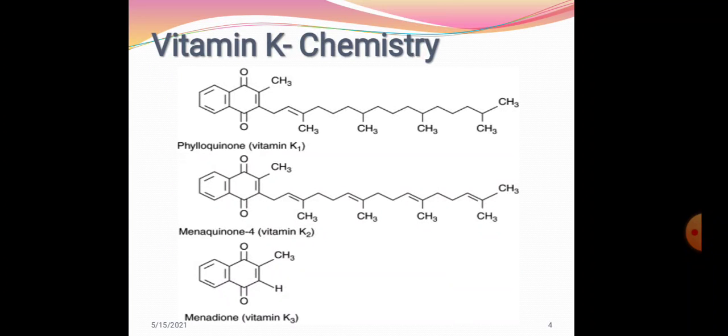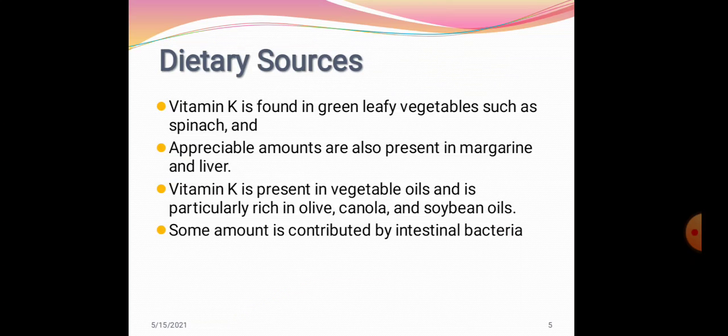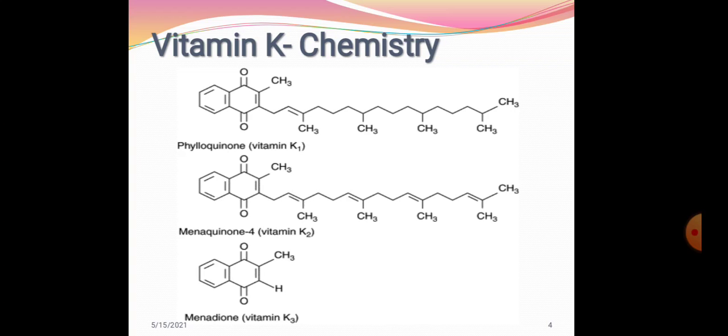So this is the structure. Vitamin K1 phylloquinone has an isoprenoid side chain and vitamin K2 menaquinone has an isoprenoid side chain, while menadione, the synthetic form, doesn't have an isoprenoid side chain. Instead, it has a hydrogen atom. So this makes it water soluble and the other two, vitamin K1 and K2, are lipid soluble.